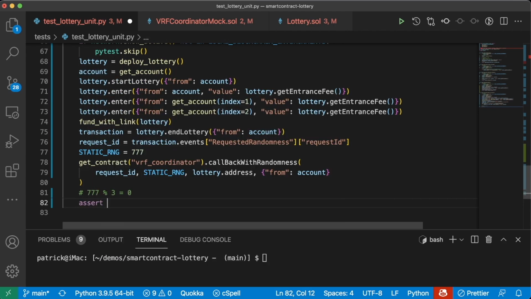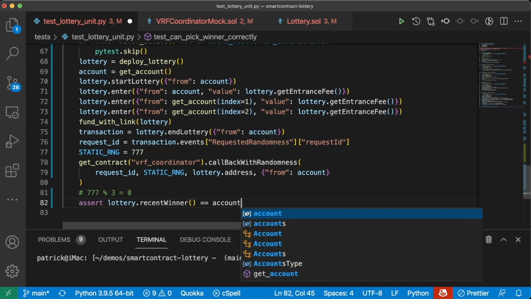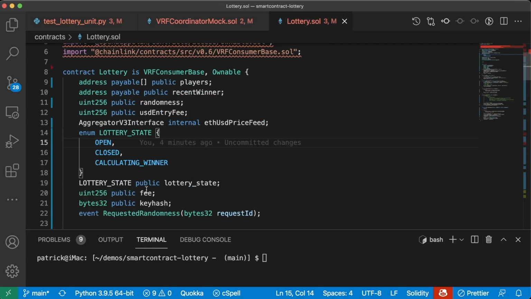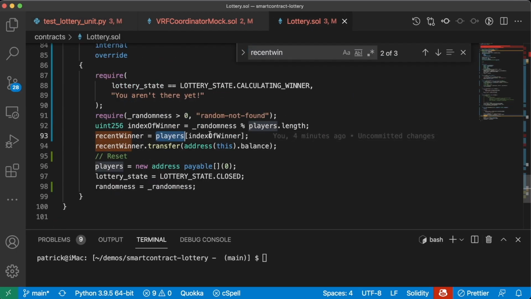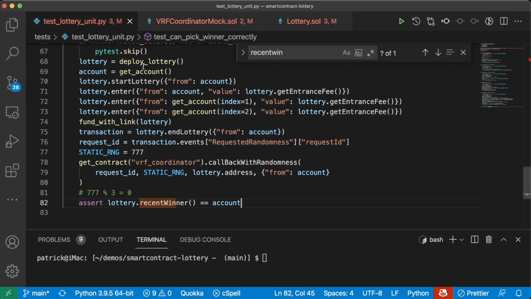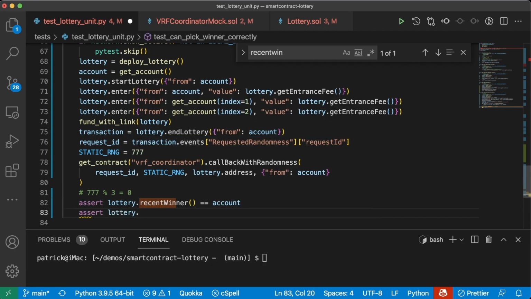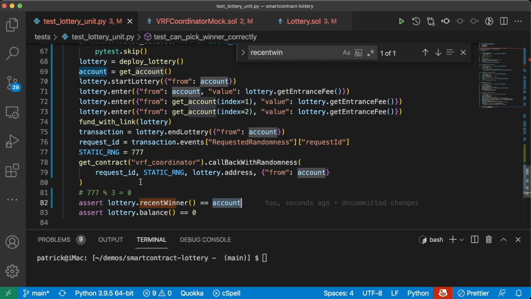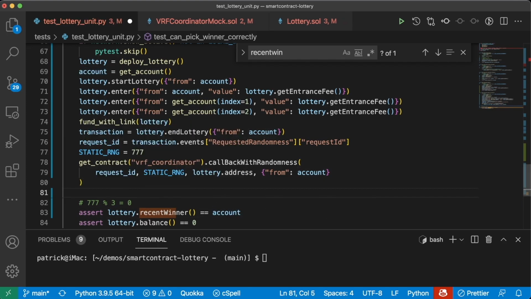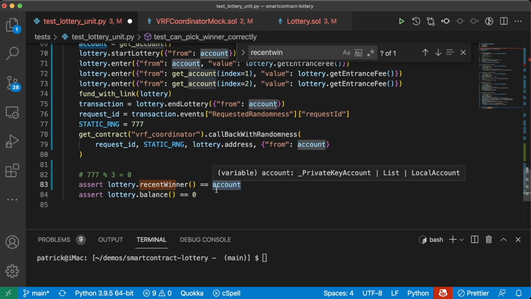So let's assert the lottery dot recent winner is going to be equal to our account, right? Because we set a recent winner in here. We transfer them some money. We'll assert lottery.balance is now 0 because we're transferring this account all of the money. And let's even make sure that the account gets more money, right?